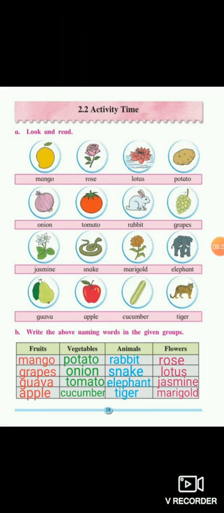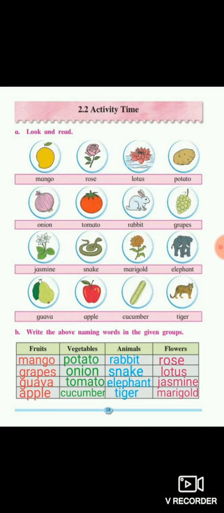So students, we have completed today's lesson number 2.2, activity time. Yes or no, students? Yes, it was a very simple and easy lesson. In this lesson, we have learned the naming words. We have learned how to identify the picture and mention the picture in the proper groups.